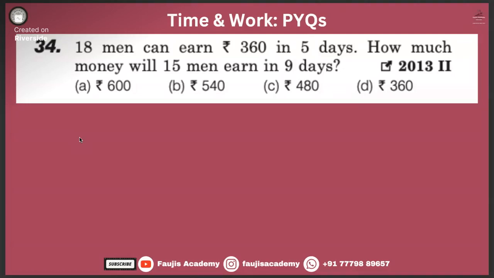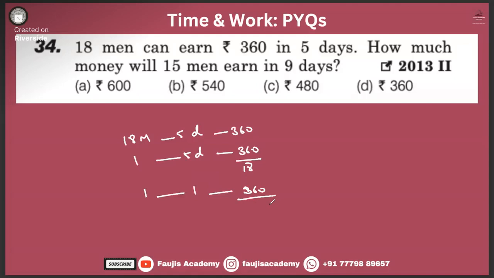Option B, sir. So 18 men can earn... we need to find out the money. Let's keep the money part in line. 18 men, 5 days, 360 rupees. Only one man, in 5 days, 360 by 18, the amount of money will decrease. One man, only in 1 day, again this number will decrease.